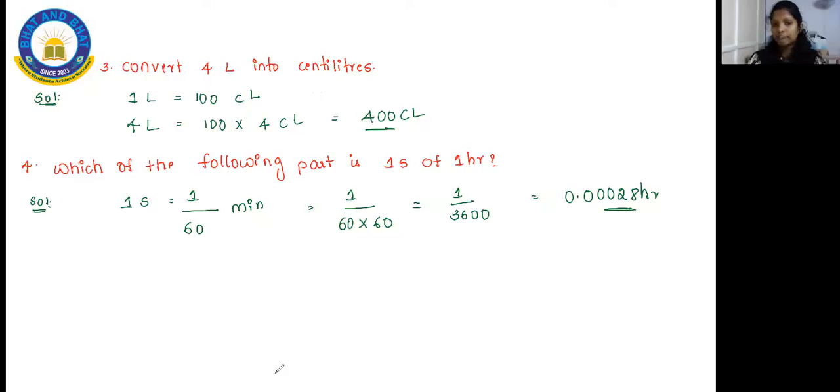In the same way, for an hour, how many seconds will you have? So 60 into 60, that is equal to 3600. Write it neatly.